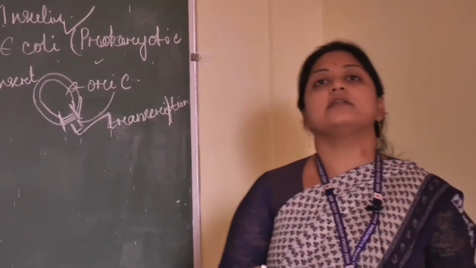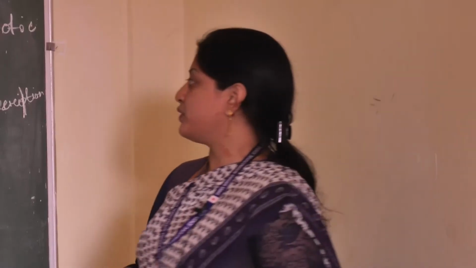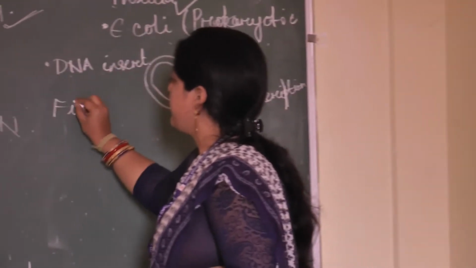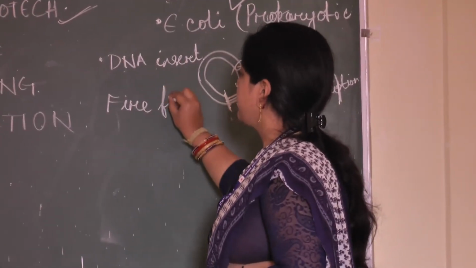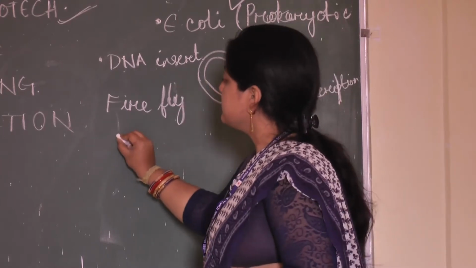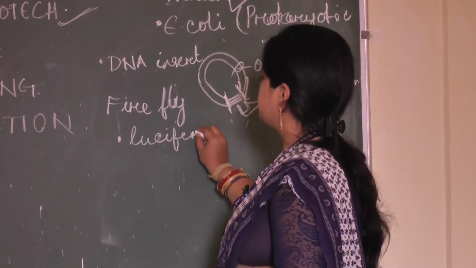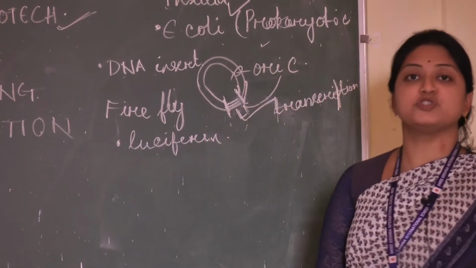Then another example may be the protein luciferin. We all know what a firefly is; a firefly emits light. That is because of a protein. This firefly organism synthesizes a protein known as luciferin.